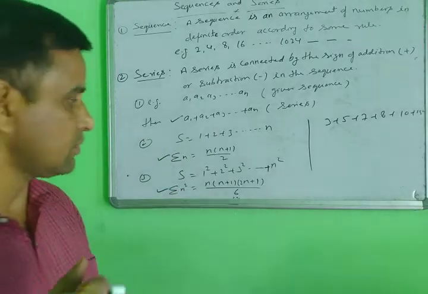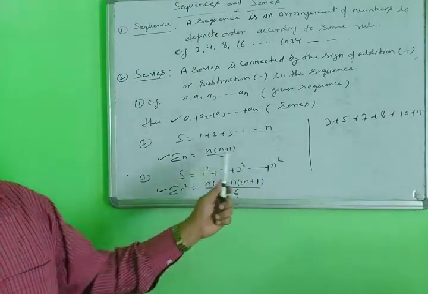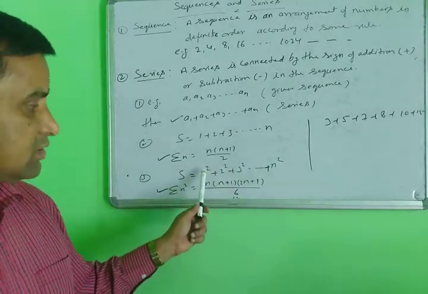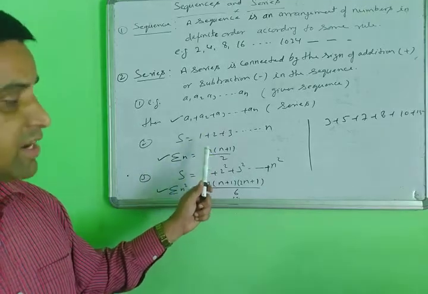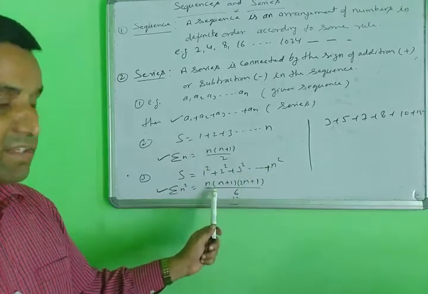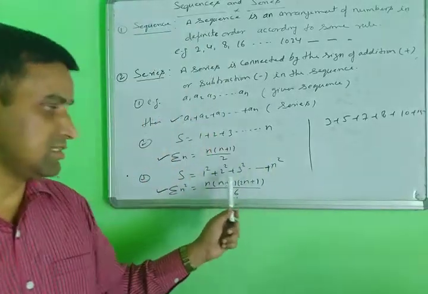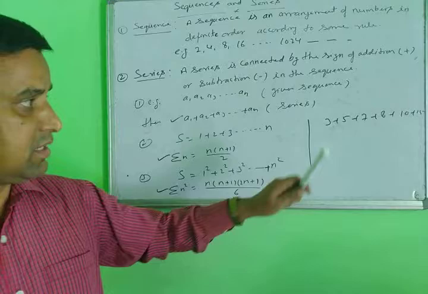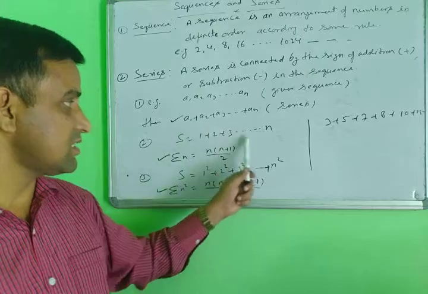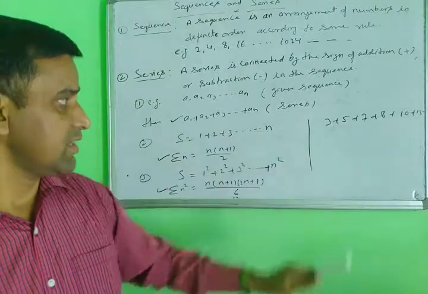For other series, such as the sum of the squares or the sum of the cubes of the natural numbers, there are different rules of addition. A simple addition has one rule, the square of the natural numbers has a different rule, and similarly the addition of the cubes of the natural numbers will also have a different rule. So this is not simple. This is a special series, and this rule does not apply to other series. So note this down.